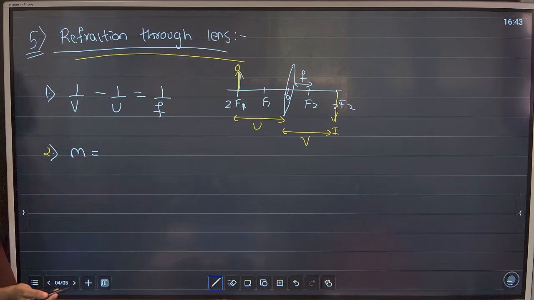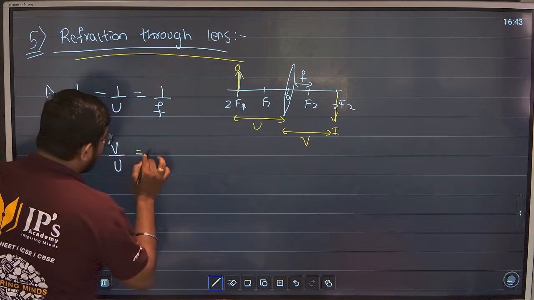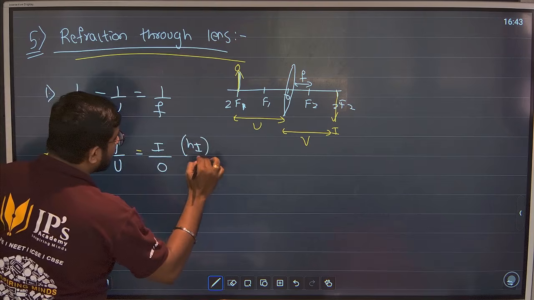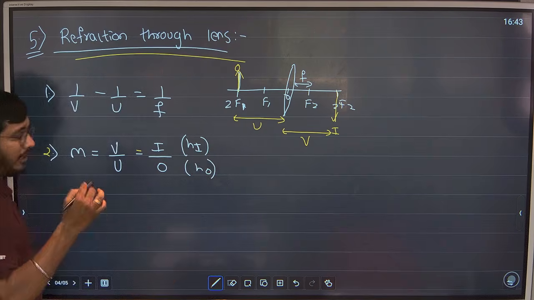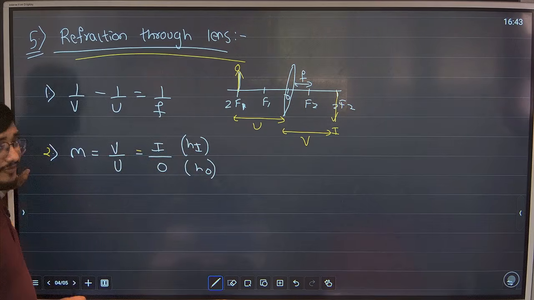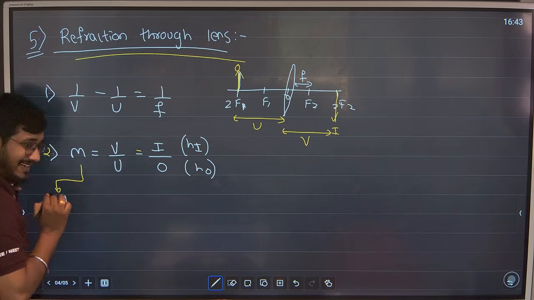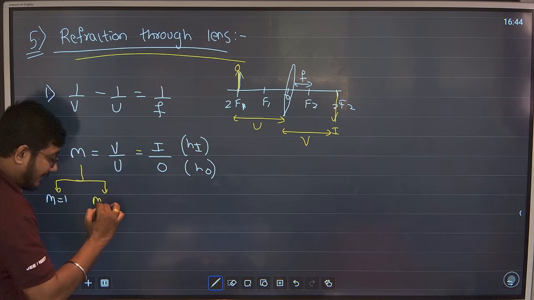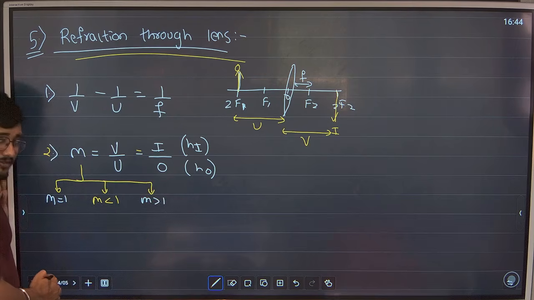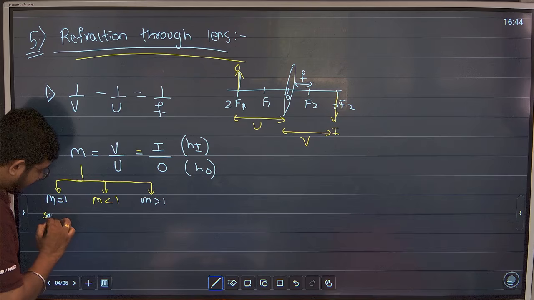magnification. Magnification simple होता है, बताता हूँ कैसे होता है. Formula is V by U या I upon O. I क्या है? Height of image, O is height of object. Magnification: what is magnification? Simple है. Magnification मुझे I can get as 1, I can get less than 1, I can get greater than 1. If I am getting magnification equal to 1, it is called the same size.